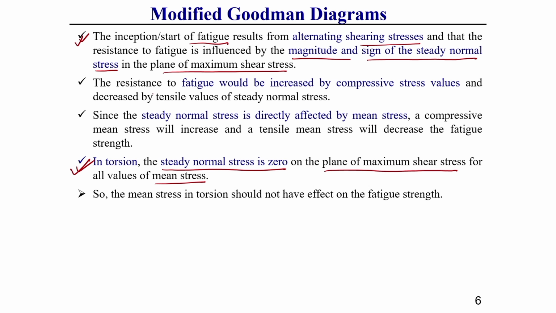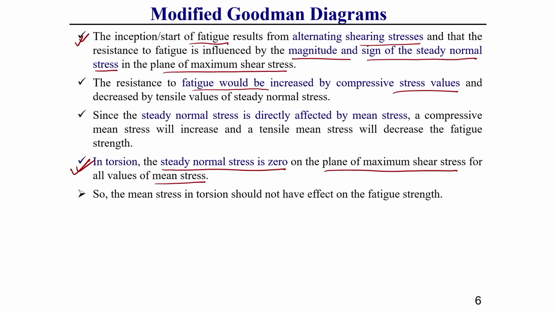Some other points I have also written here. Fatigue resistance is generally increased by compressive stress values, and generally decreased if it is subjected to tensile normal stress, that we know. Another point: the steady normal stress is directly affected by mean stress. A compressive mean stress will increase and a tensile mean stress will decrease the fatigue strength.